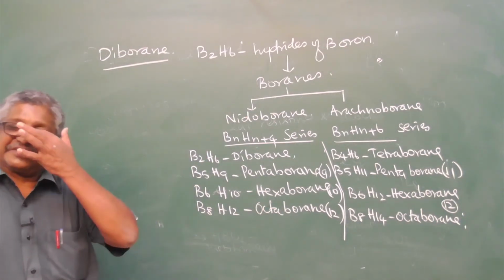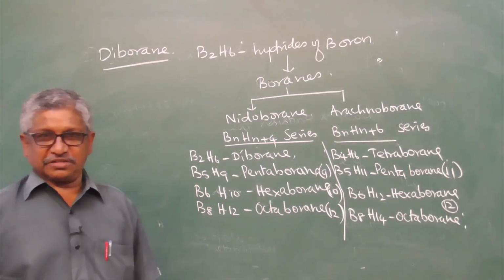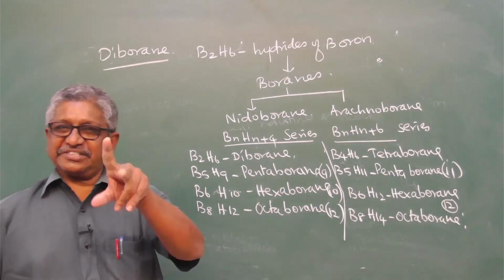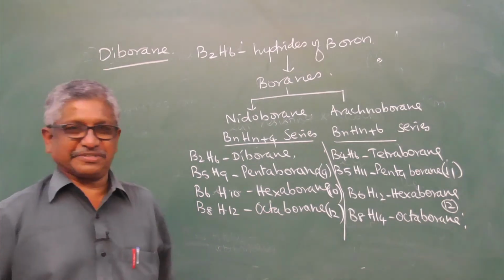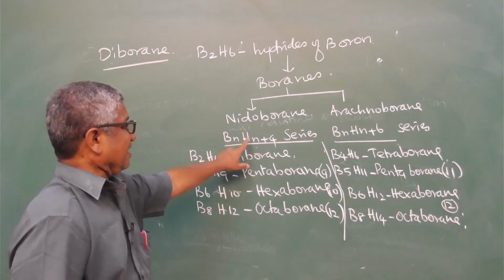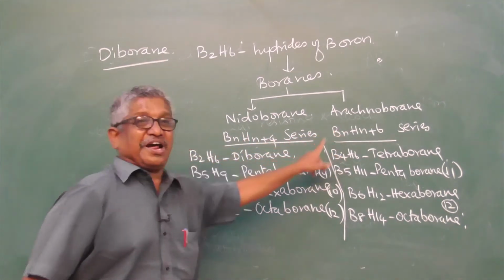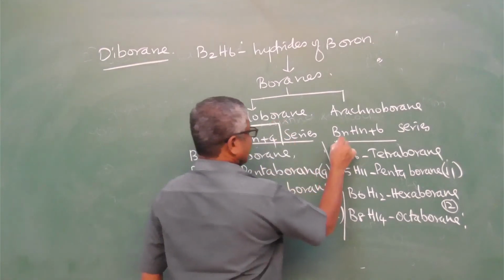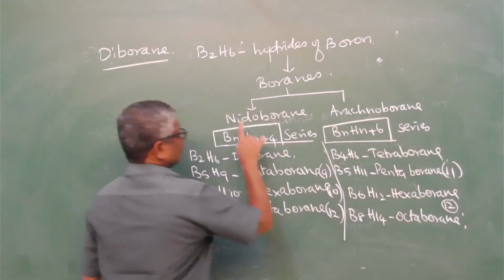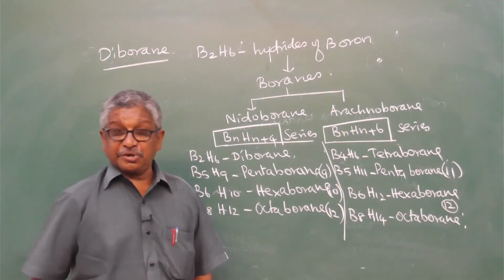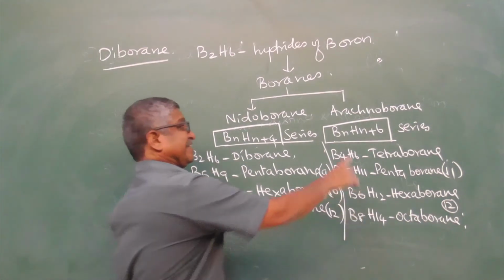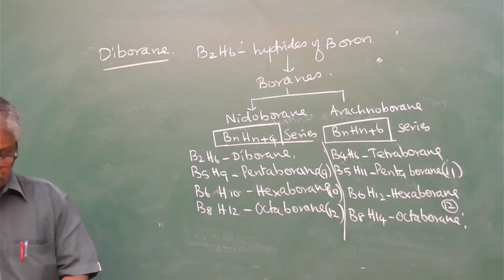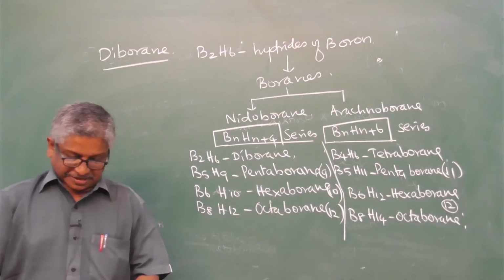So boranes are hydrides of boron, generally called borane. These boranes are classified into two types based on the general formula available: one is called nidoboranes, and the second is called arachnoboranes.